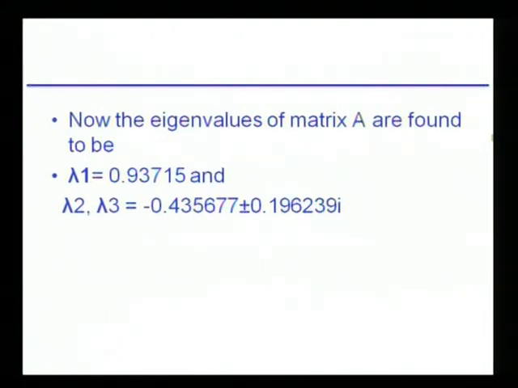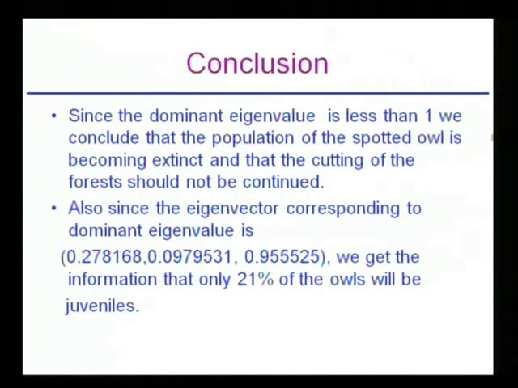Now the eigenvalues of this matrix were found to be lambda 1 equal to 0.93715, and lambda 2 and lambda 3 were conjugate complex roots. So obviously lambda 1 is the dominant eigenvalue and numerically it is less than 1. So they realized that the spotted owl population was heading toward extinction. Therefore the government stopped the cutting of the forests. From the eigenvector corresponding to the dominant eigenvalue, we get the information that only 21% of the owls will be juveniles.